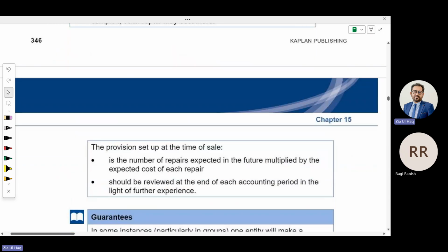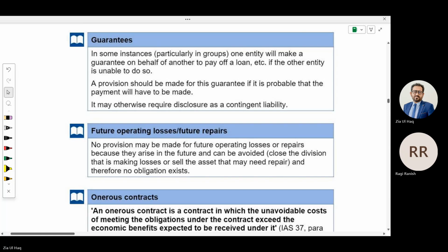Warranty provision and guarantee. Business does not provide a guarantee on its product. They provide a warranty. A guarantee is provided for any other person. One person is going to take a loan from the bank.